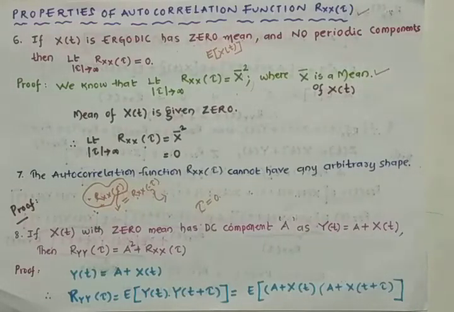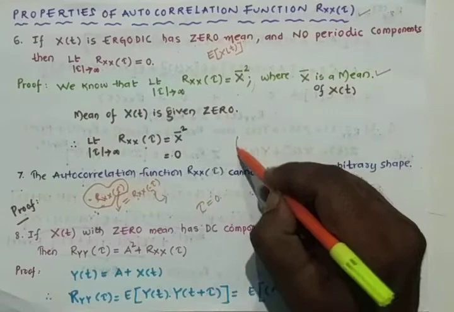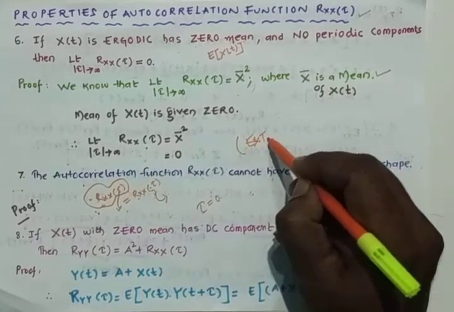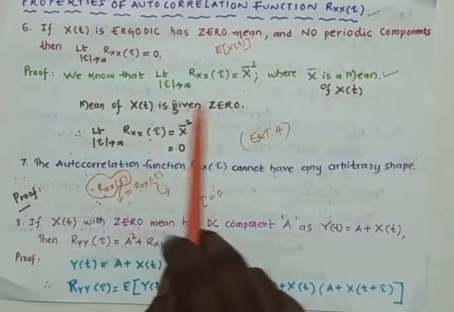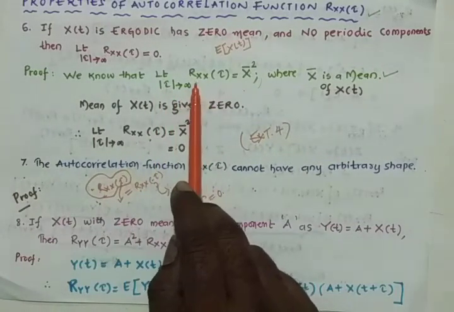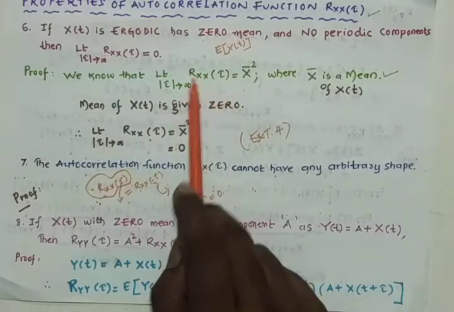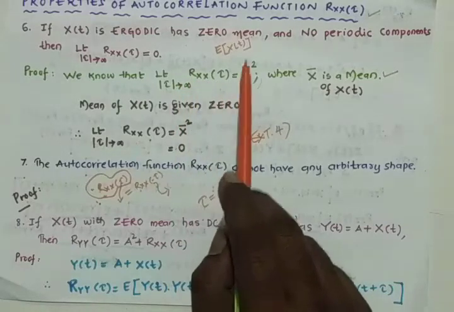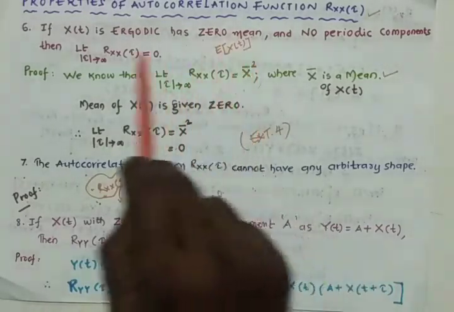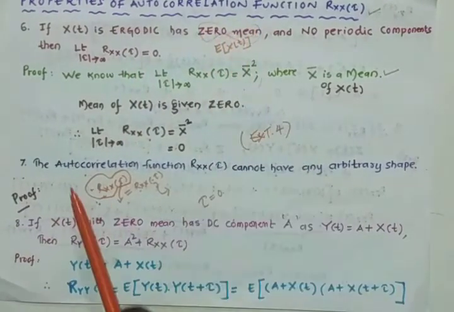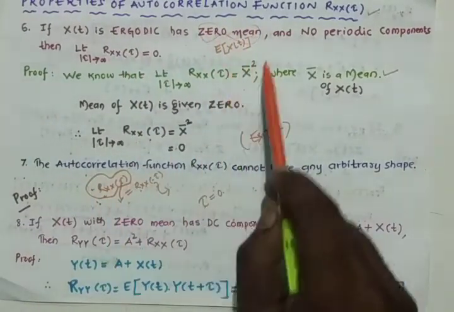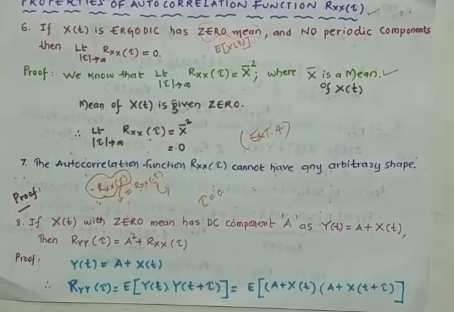The point is very clear: the sixth property is nothing but an extension to the fourth property, and the seventh property is a combination of the second and third properties only. The sixth property is an extension to the fourth property. In the fourth property, we have the limit as tau tends to infinity of the autocorrelation function of x of t at tau equals x bar square, where x bar is the mean, and in the statement the mean is given as 0. So x bar is 0 and 0 square will be 0 only. So we have proved the sixth property.